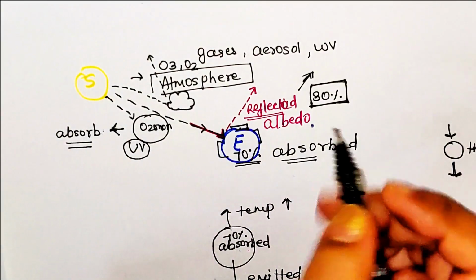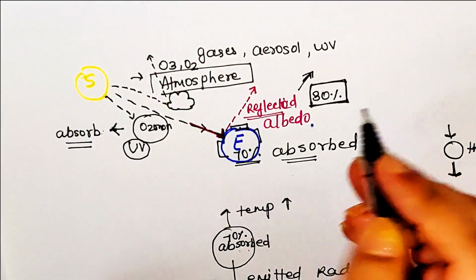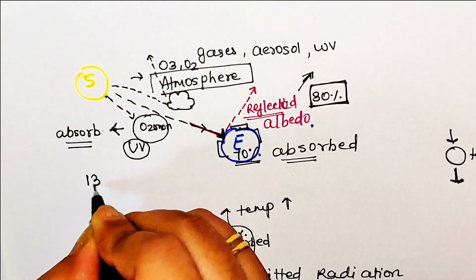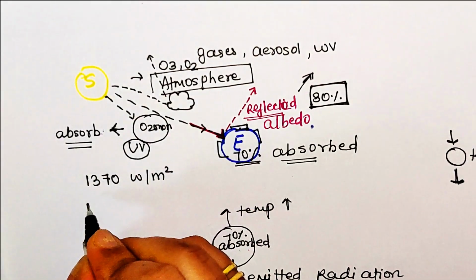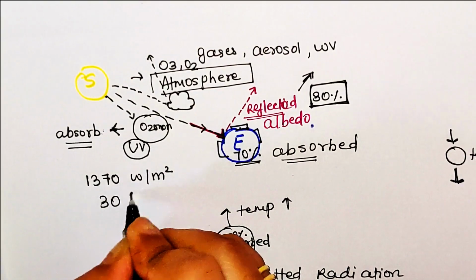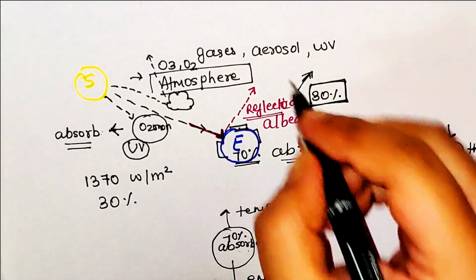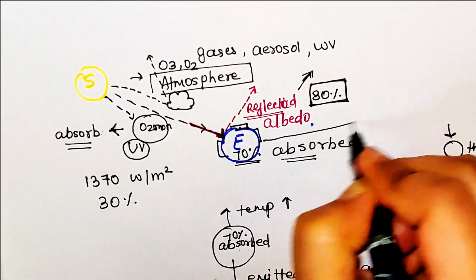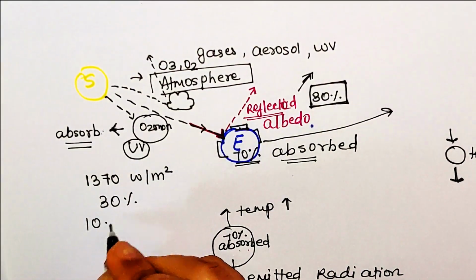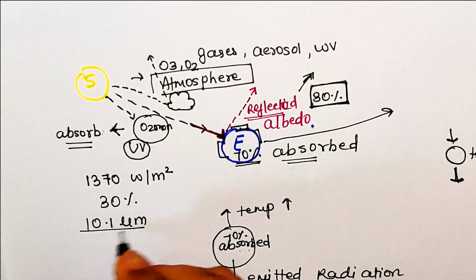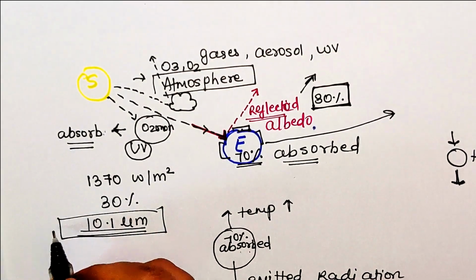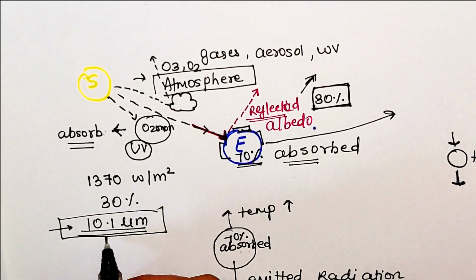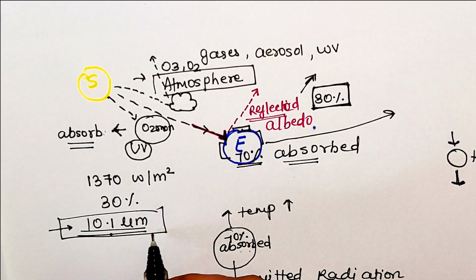There are a few important points which can be remembered from the exam point of view, like the solar constant is 1370 watt per meter square. What is the albedo of Earth? It is 30%. What is the wavelength of radiation emitted by Earth? It is 10.1 micrometer and it falls in the infrared region of the electromagnetic spectrum. How do we get this value? That we have already seen in Wien's displacement law.